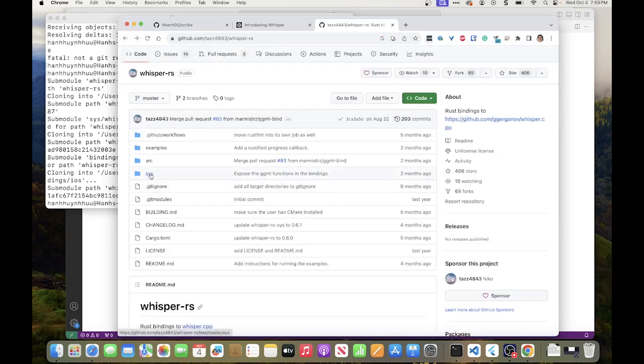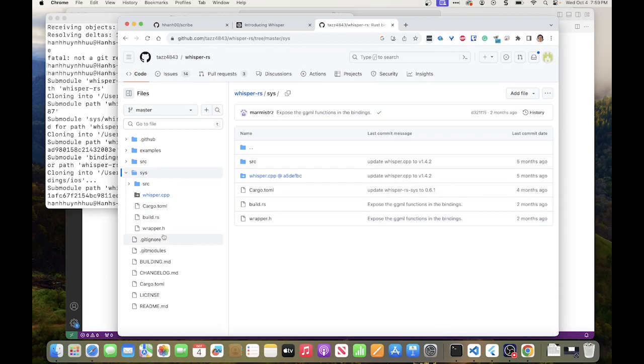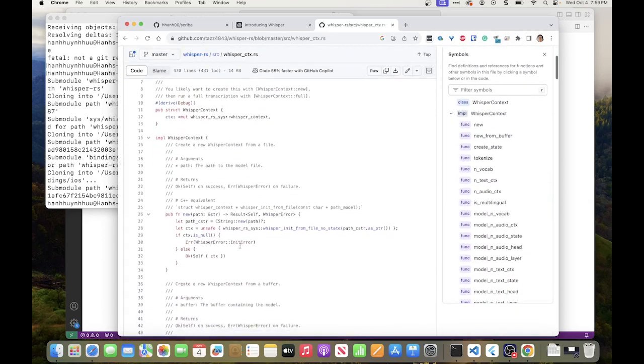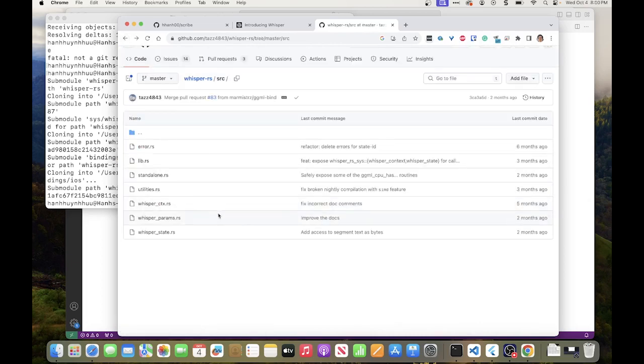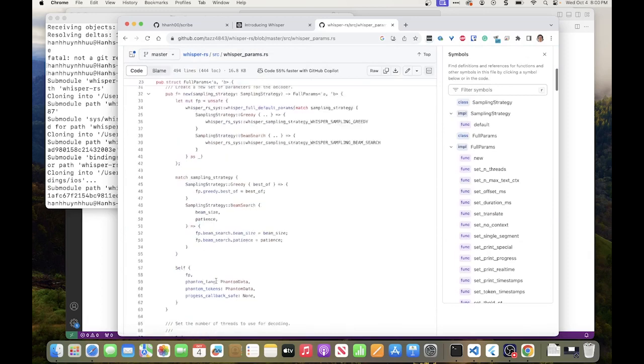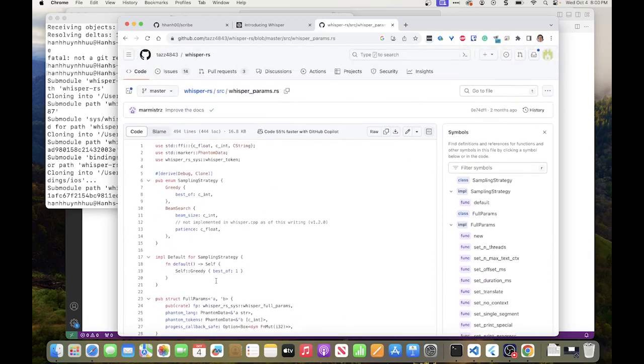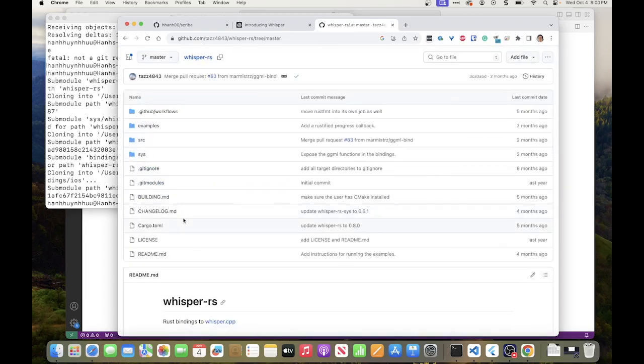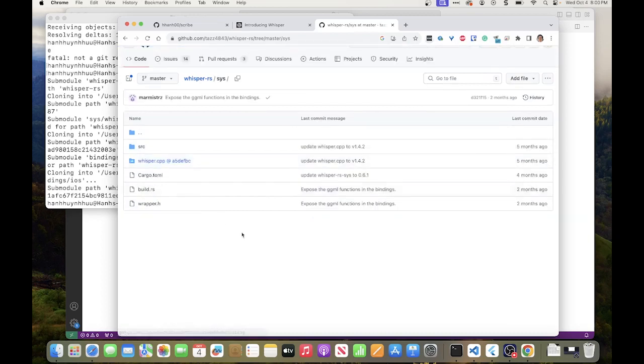All right, so we have sys, and now we have source, and then you have the definition of the interface. You have Whisper context, then Whisper params, Whisper state. Okay, so we're going to take a look at this later, but this is just to show you that this part here is a very clean Rust interface. Which the sys part is where you have the dirtier, or not dirtier, but the low level part